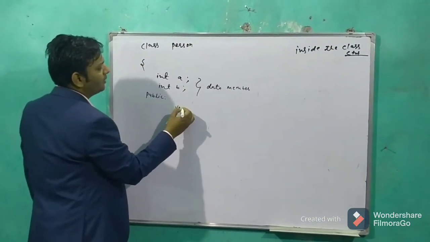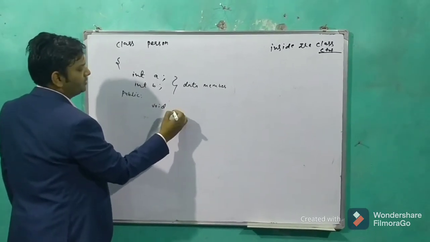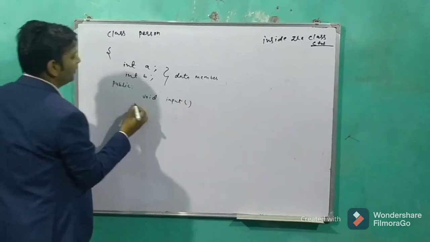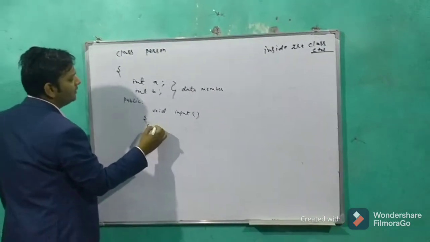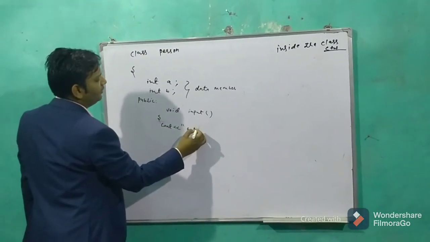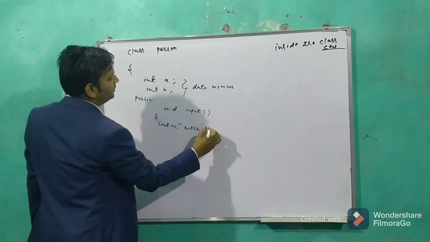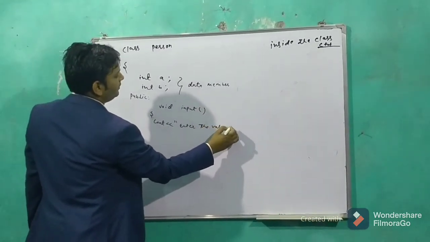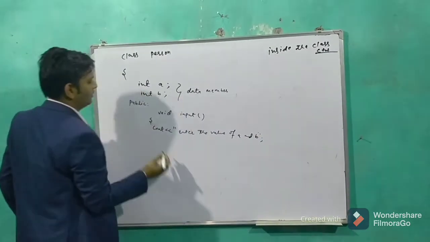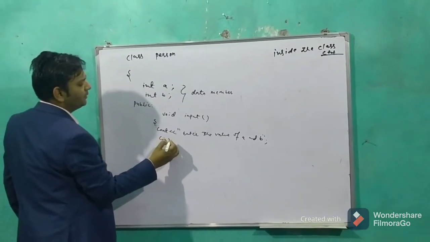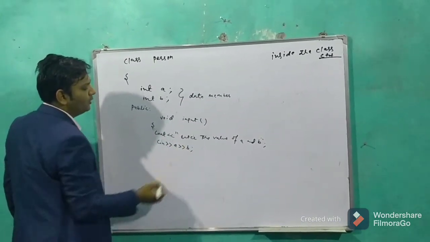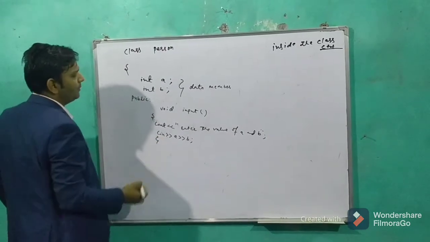Similarly, I can define any number of member functions. I'm declaring a member function like input. Here I want to enter the values of a and b, so I write a message, "Enter the value". This is not mandatory, but for understanding we write this message. Then we take the user input values using cin, followed by a and b, because we have two input values. So this is my one member function.